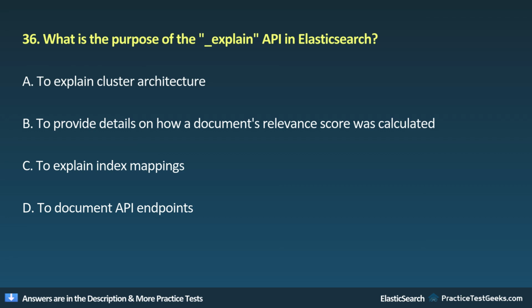36. What is the purpose of the Explain API in Elasticsearch? A. To explain cluster architecture. B. To provide details on how a document's relevance score was calculated. C. To explain index mappings. D. To document API endpoints.